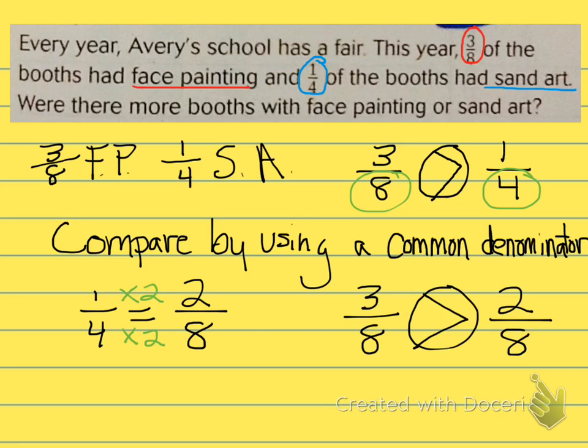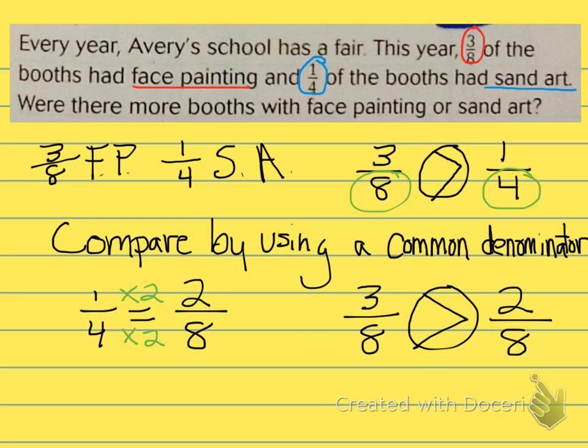We didn't even have to change the eighths because 8 and 4 are common denominators, common multiples. Remember not to get your multiples and factors mixed up. Many students do this.